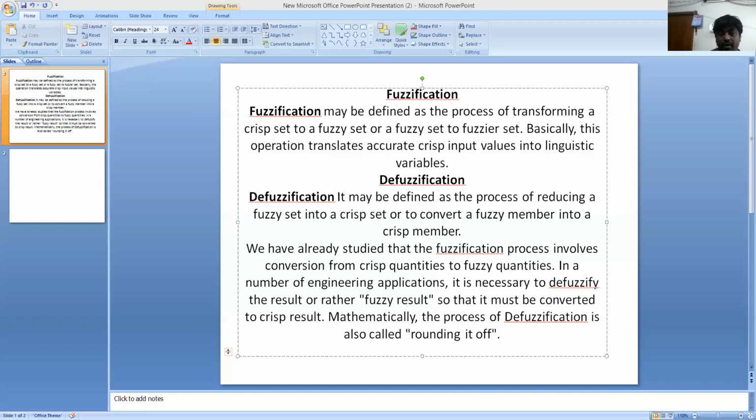Let the areas of these two fuzzy sets be A1 and A2.